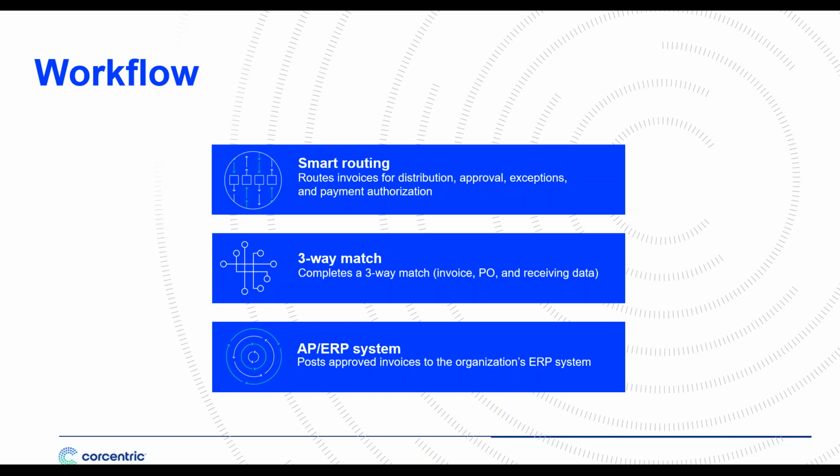Workflow also allows you to integrate your AP processing seamlessly with your ERP system. This means that invoices that are approved can be posted automatically to your ERP without anyone ever having to key. And I can't tell you how frustrating it is to hear from large shared services organizations who've invested millions in their ERP systems, who tell me that they still key approved invoice information into those ERPs.